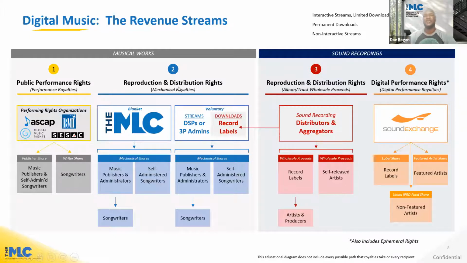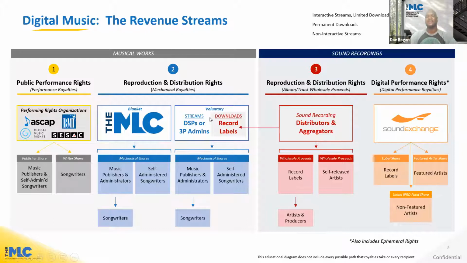The reproduction and distribution rights of musical work copyrights is embodied in the mechanical royalties, and those royalties flow two ways. From the blanket mechanical royalties, again, we are the exclusive organization to administer the blanket license. So royalties paid pursuant to the blanket mechanical license will flow through the MLC to music publishers, administrators, self-administered songwriters, and from publishers down to represented songwriters.